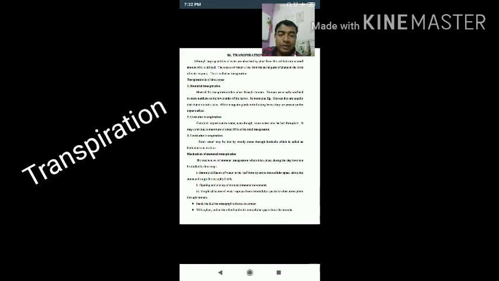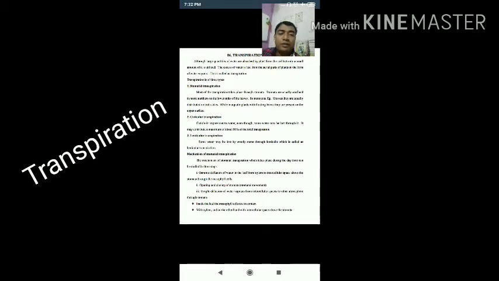Mechanism of stomatal transpiration. Stomatal transpiration takes place during the daytime and can be studied in three different processes. First is osmotic diffusion, which we have seen in our previous lecture. What is osmosis and what is diffusion? It is the loss of water from the plant with the help of the concentration gradient. The osmotic diffusion of water in the leaf is from the xylem into the intercellular spaces above the stomata through the mesophyll cells.